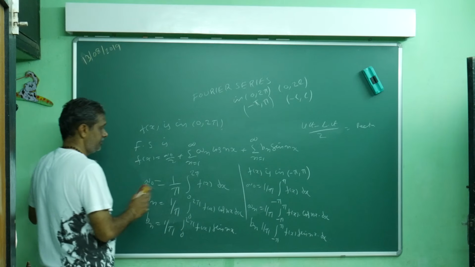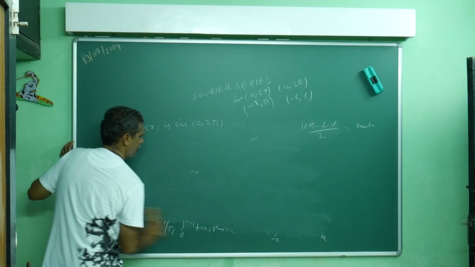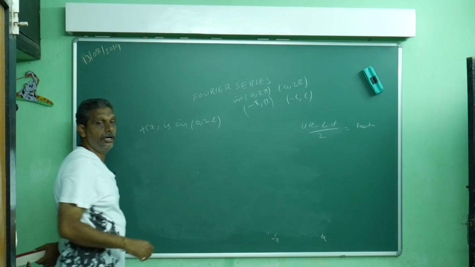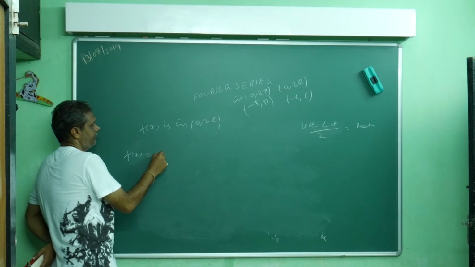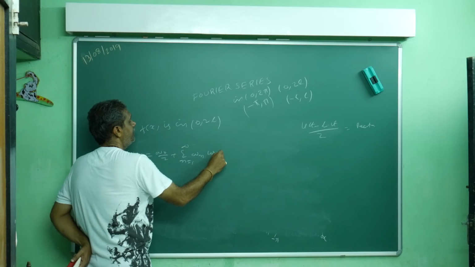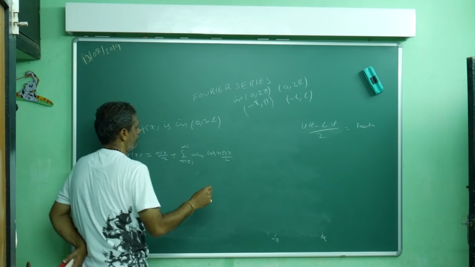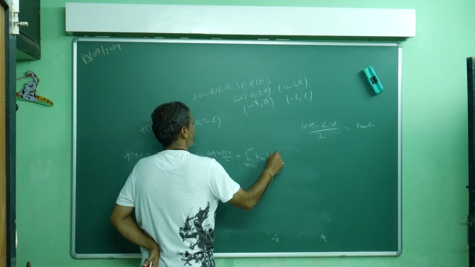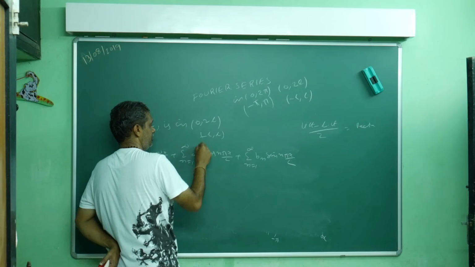Suppose my function is defined in 0 to 2l or minus L to L. First I will write 0 to L. Then first you can write f of x is equal to a naught by 2, plus the sum from 1 to infinity of a n cos n pi x by L, plus b n sin n pi x by L. Suppose in the previous case you substitute L equal to pi, what happens? It becomes nx back again. Similarly, if the function is defined in 0 to 2l or minus L to L, this is the Fourier series.